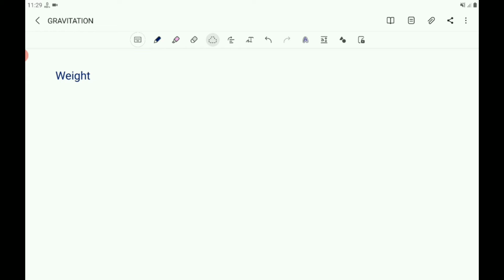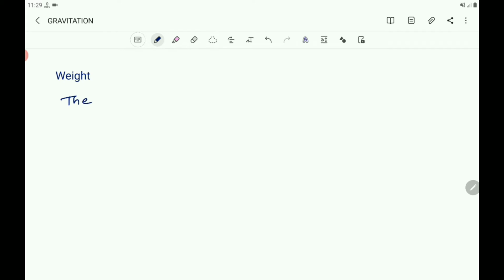The force of attraction of the earth on an object is known as the weight of the object, and it is denoted by W. So you write, the force of attraction of the earth on an object is known as the weight of the object that is on the earth. In general, you can say that the weight of an object is a measure of the force exerted on the object by gravity.